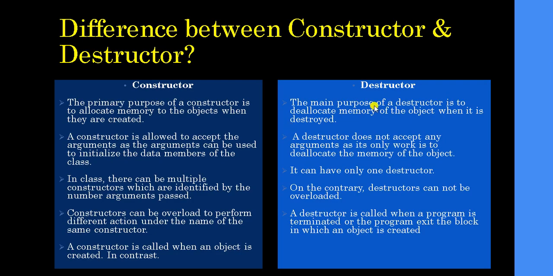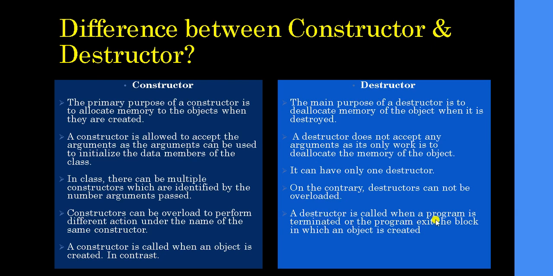So let's check the destructor. The main purpose of a destructor is to deallocate the memory of the object when it is destroyed. Means when the object is no more required, the destructor is used in that case to save space. A destructor does not accept any arguments, and its only work is to deallocate the memory of the object. It will not accept any arguments, whereas a constructor accepts arguments. There can be only one destructor, whereas constructors can be multiple. On the contrary, destructors cannot be overloaded. We can't overload a destructor.